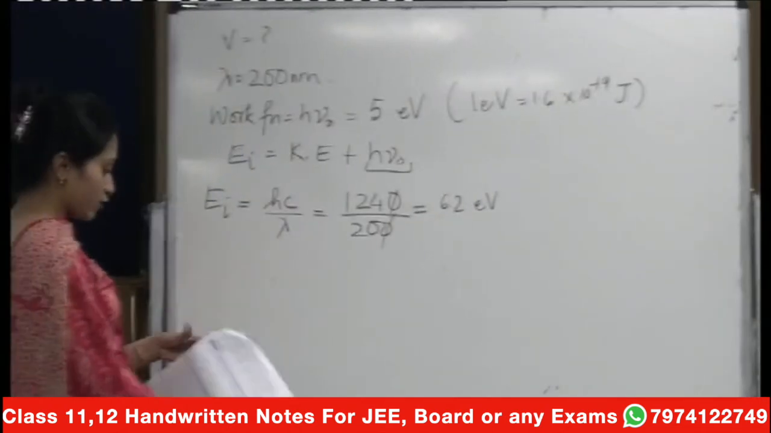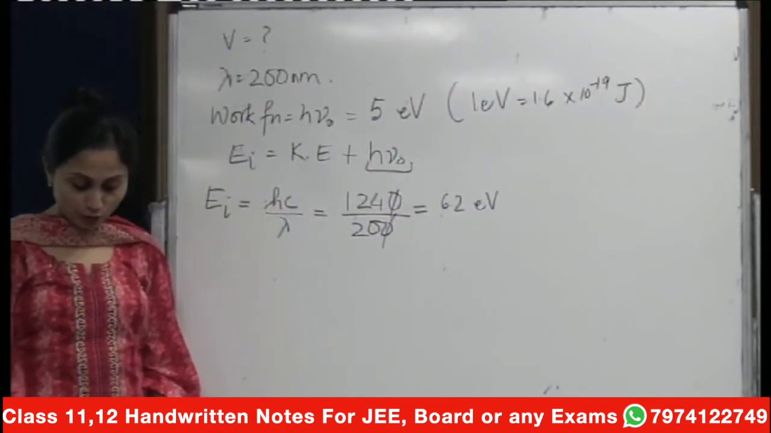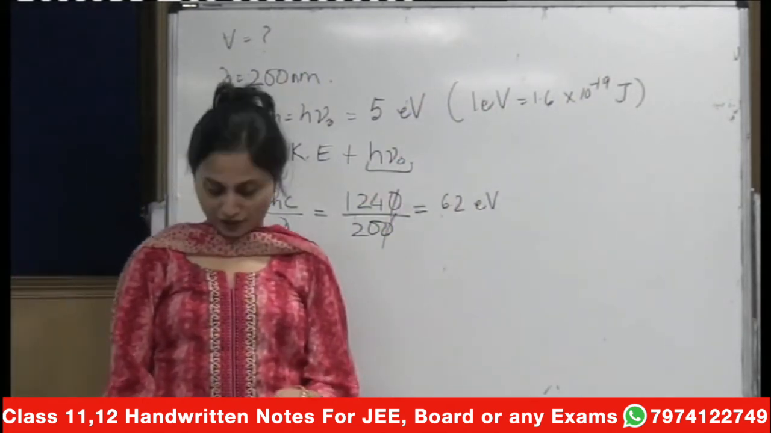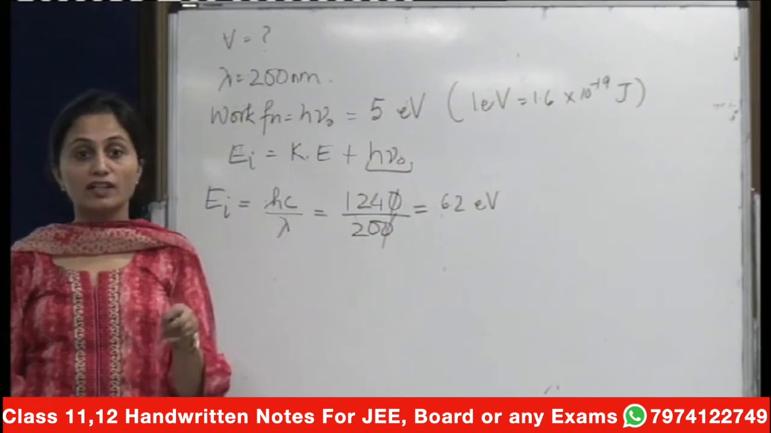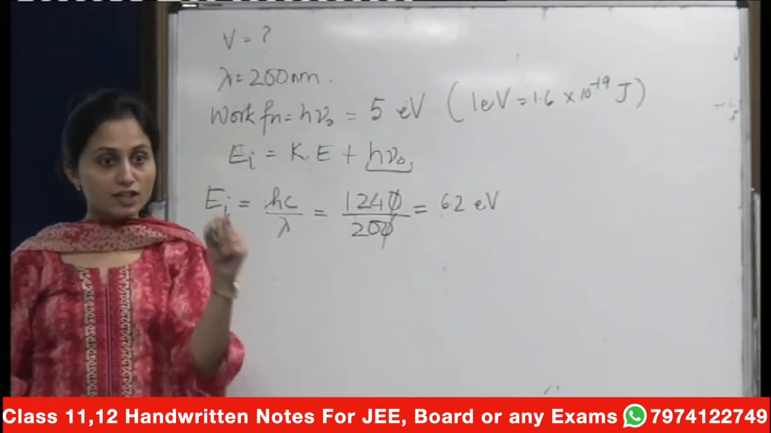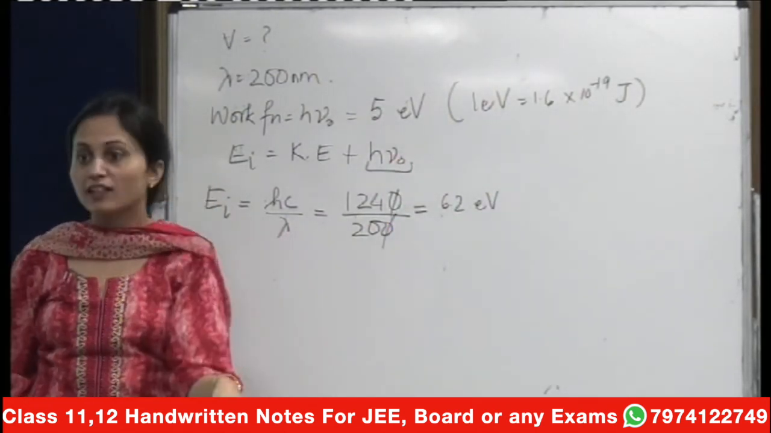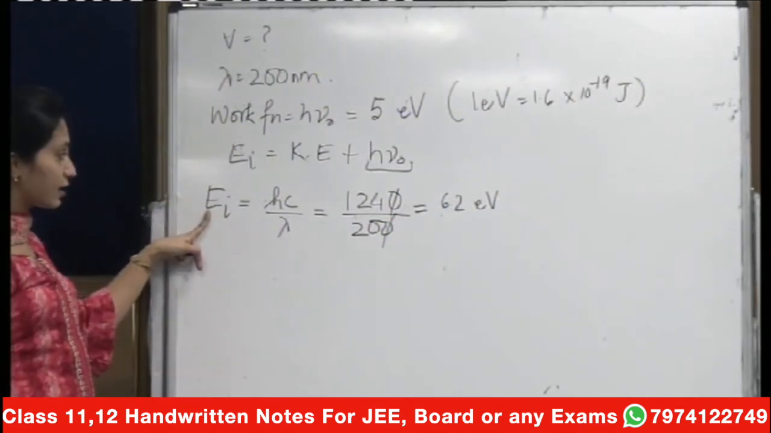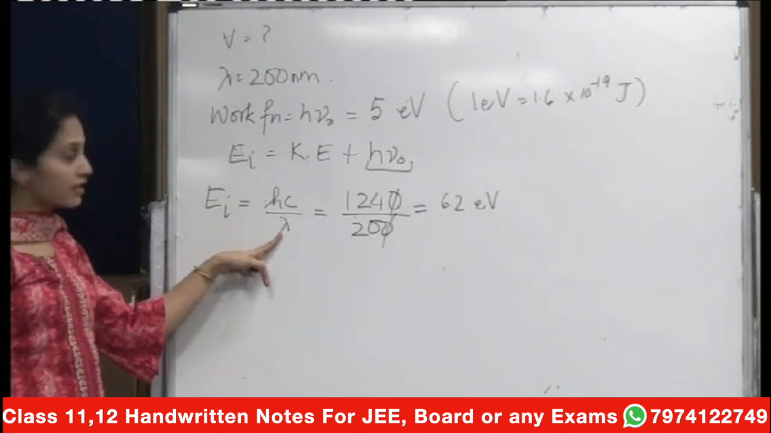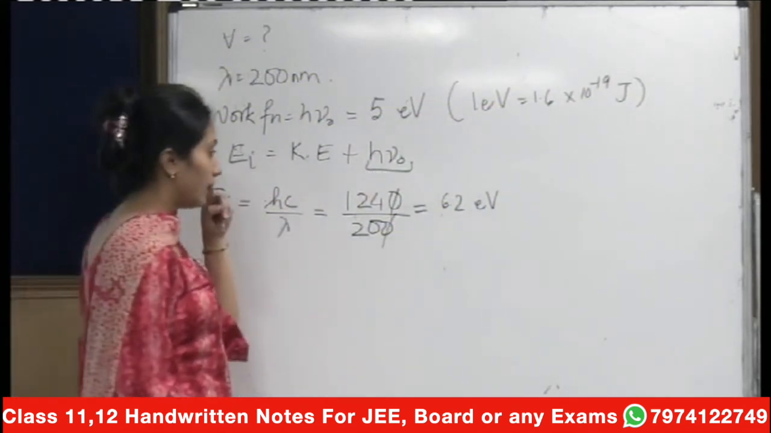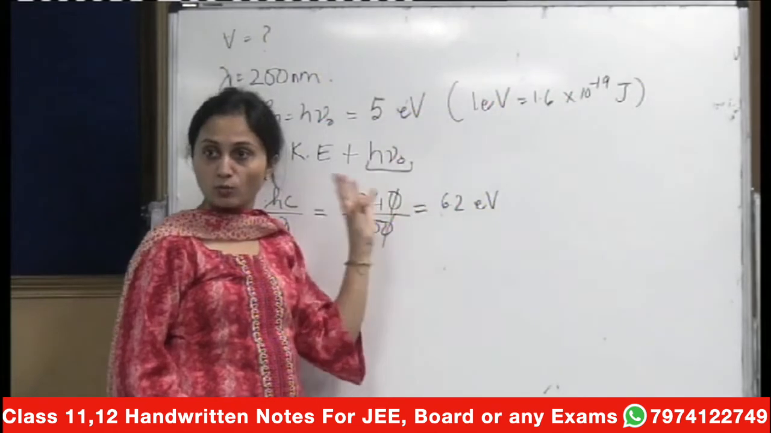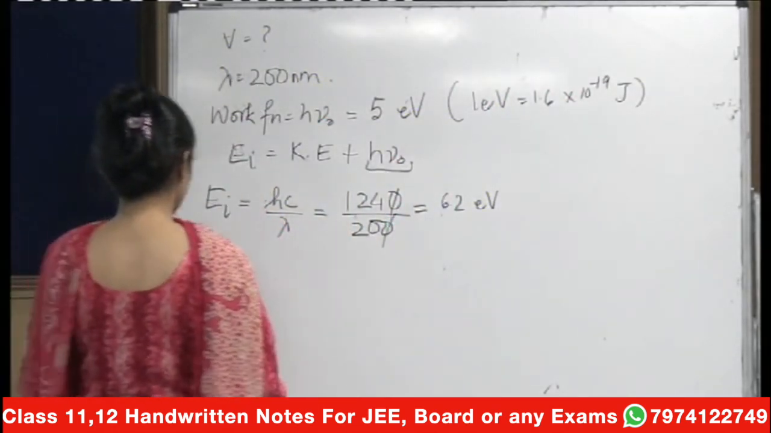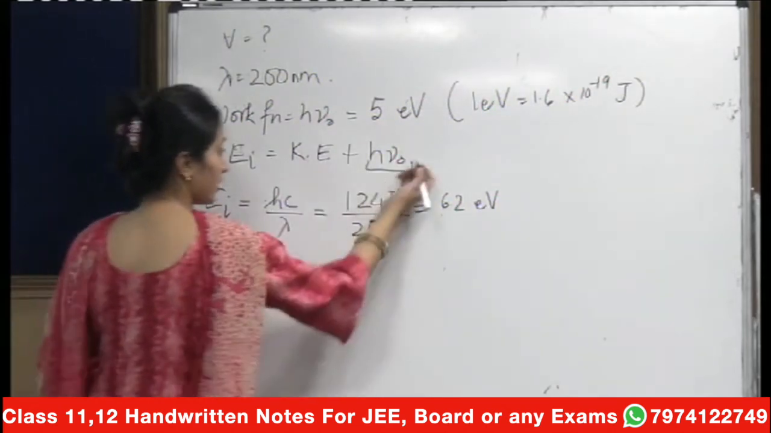I repeat the question once again. The question states: calculate the velocity of electron ejected from the platinum surface when radiation of 200 nanometers falls on it. So this 200 nanometer talks about the incident radiation. So that is the energy that is supplied. So this energy of 200 nanometers is used to calculate the total energy, which is equal to 6.2 electron volts. This is clear to everyone, and we have been given the work function.